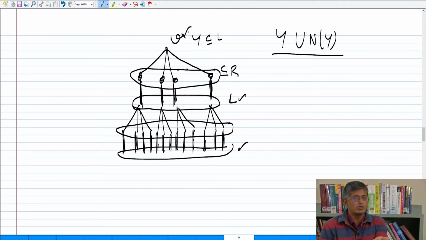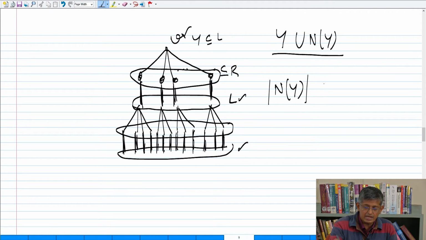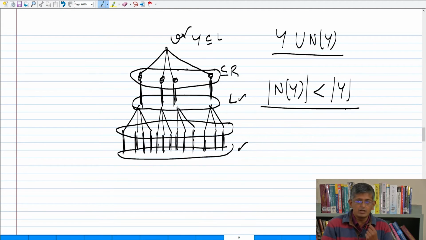So you see that the neighborhood count for N of Y is strictly less than the neighborhood of Y. If it turns out that there is no augmenting path, what does it mean? You will start at V and do this exploration, which means that V, its neighbors in R, they are all matched under M. Their neighbors you will list, which will all be inside R and they will all be matched.